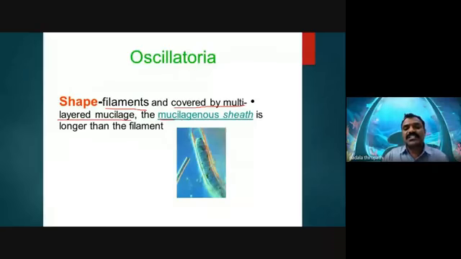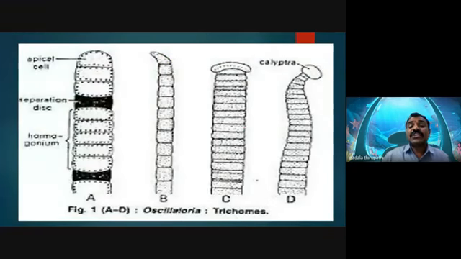We observe this on the outer surface of the thallus, the outer surface of the trichome, the outer surface of the filaments. That's why the multi-layer mucilage is capable of surviving extreme conditions like hot water or hot springs, more than 80 degrees Celsius environment. Now, this is the structure of the Oscillatoria trichome. See here, this is the trichome of the Oscillatoria.